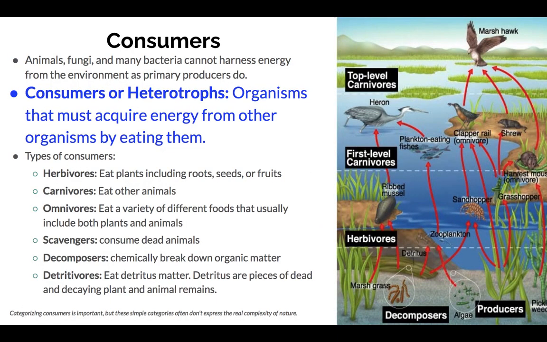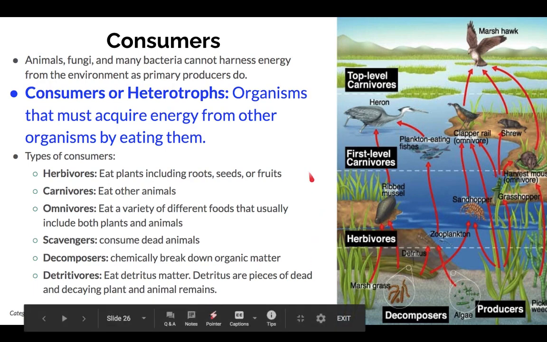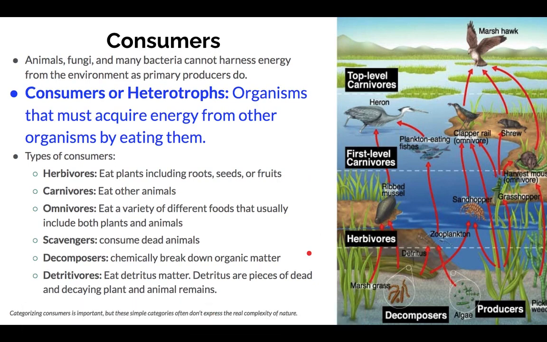And now we're on to consumers. Animals, fungi, and many bacteria cannot harness energy from the environment the way primary producers do. Instead, consumers are organisms that must acquire energy from other organisms by eating them. Here are some of the types of consumers that we're going to speak about. Remember, it's hard to categorize consumers in every single category because they're usually more complex, but here's a good way to start.